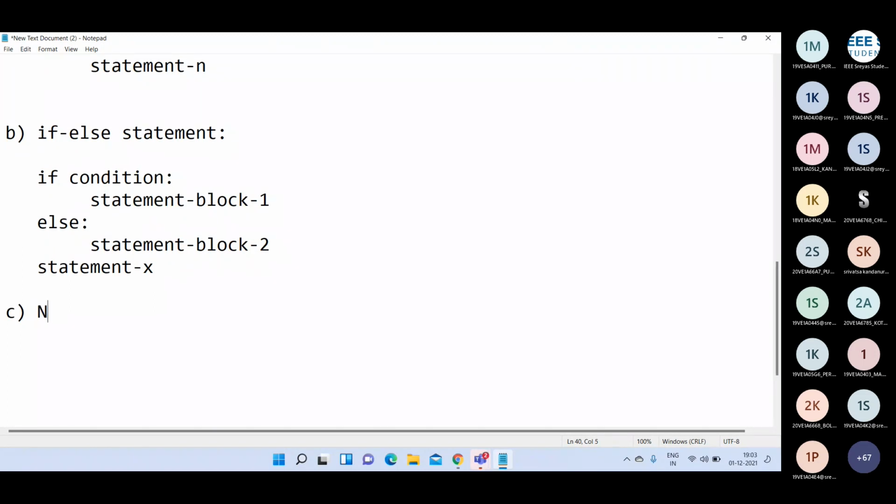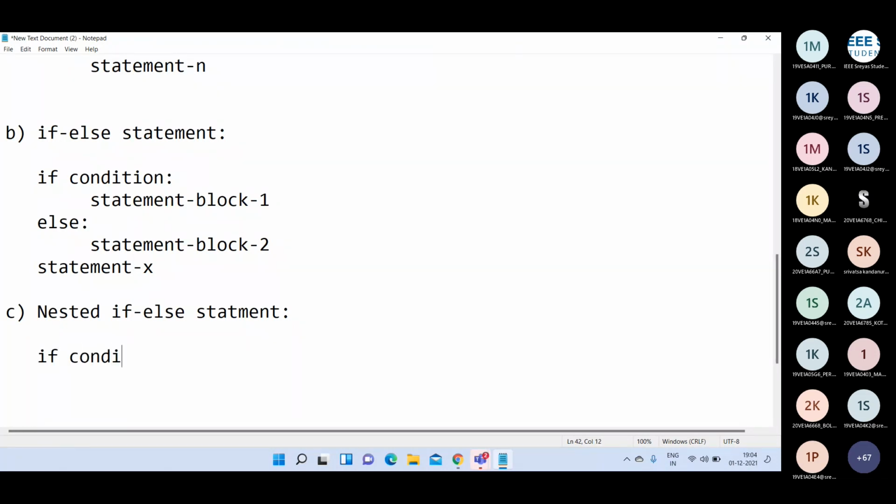The third one is the nested if else statement. Nested if else means we write one if else statement within another if else statement. We use this nested if else statement when we are going to check multiple conditions.